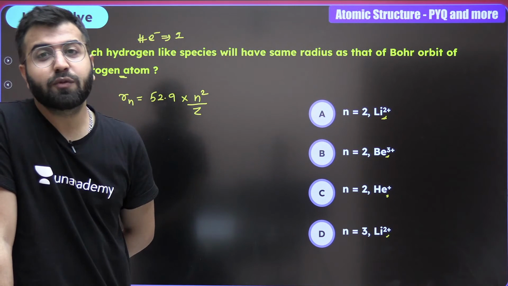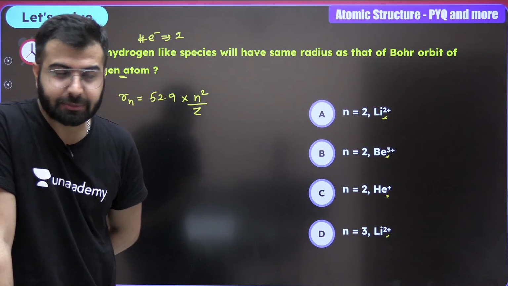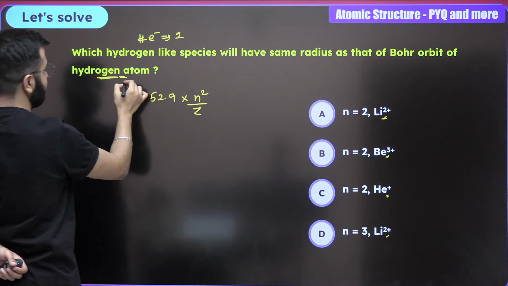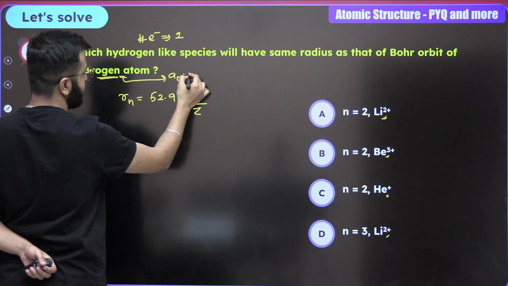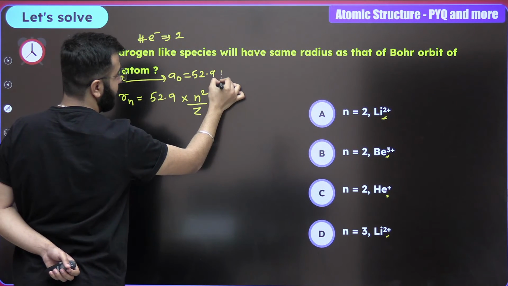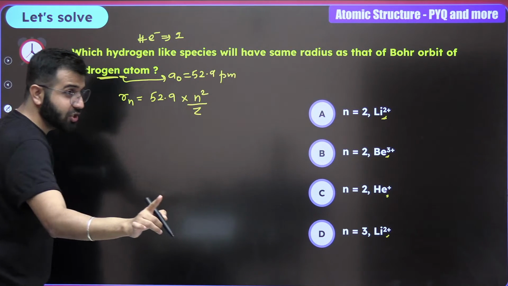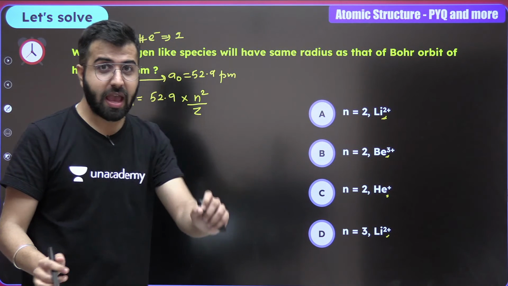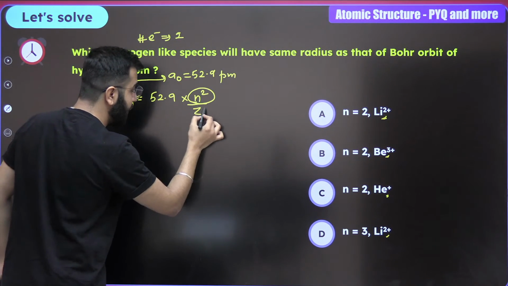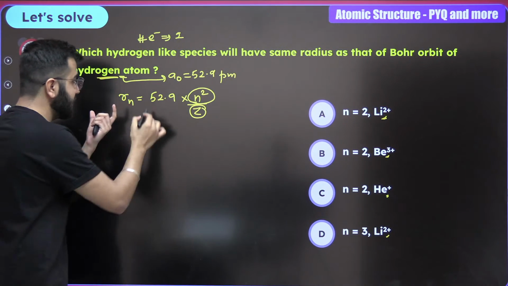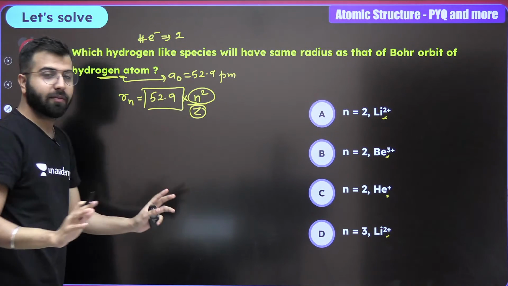N square upon Z is for the radius. Now the Bohr orbit of the hydrogen atom is a0, which is 52.9 picometers. Pay attention now. You have to look for the options where n square upon Z is 1. Then only you'll get the answer, which is 52.9.